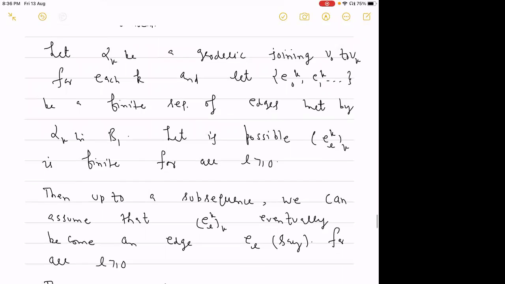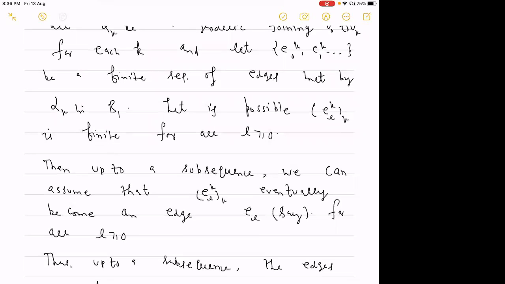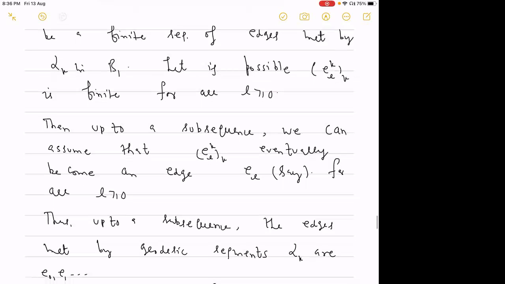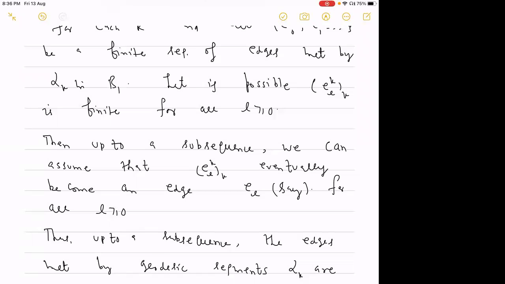Now we assume, if possible, that the set of such edges ELk, where k is varying, is finite for all L. It means that, up to a subsequence, we can assume that these edges eventually become an edge EL through which all the geodesic segments alpha k are going, for all L greater than or equal to 0.